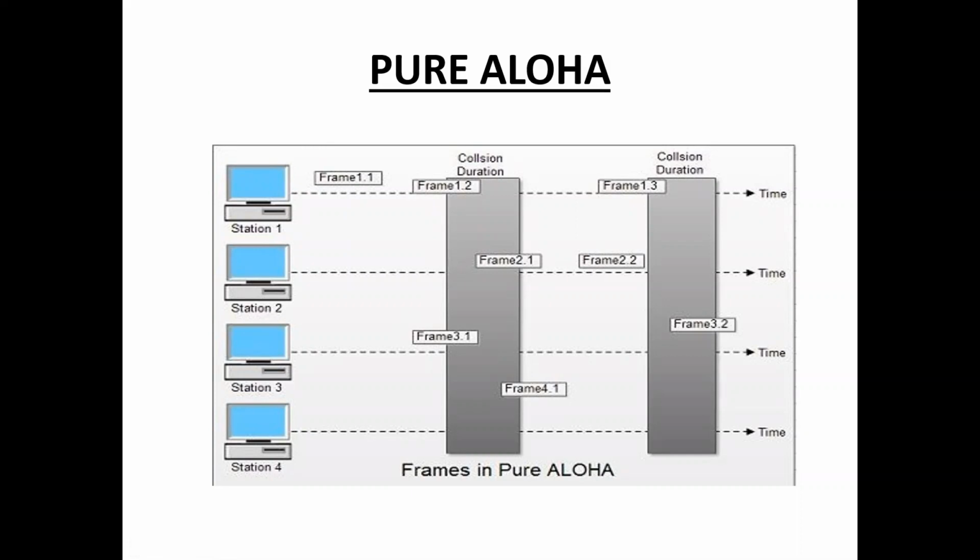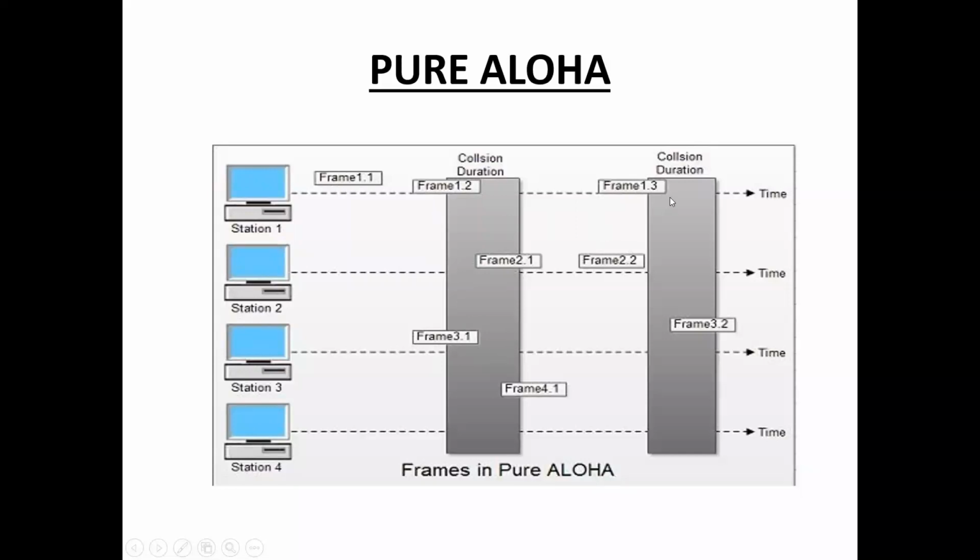Suppose, for example, frames 1.2, 2.1, 3.1 and 4.1 collide with each other. Here also frame 1.3 and frame 3.2 collide with each other.